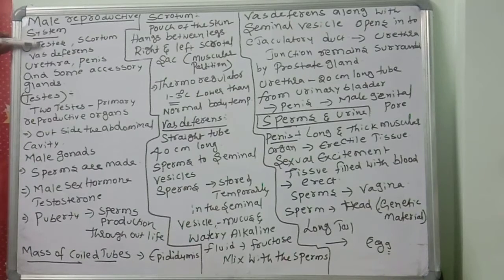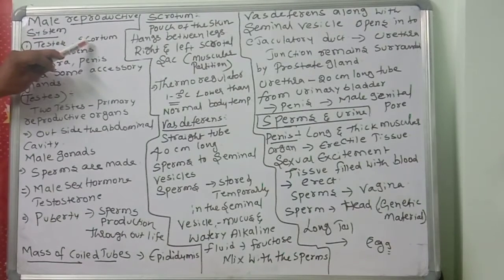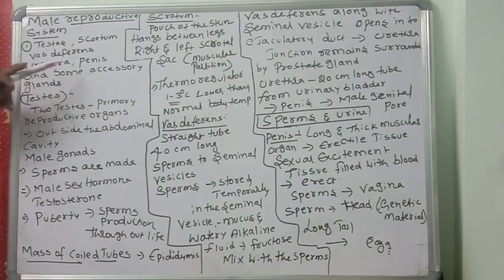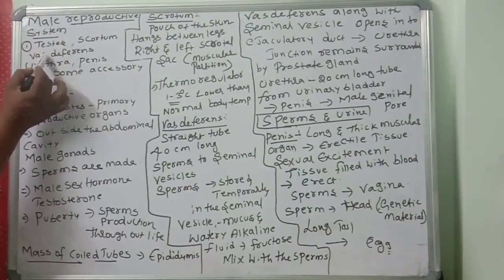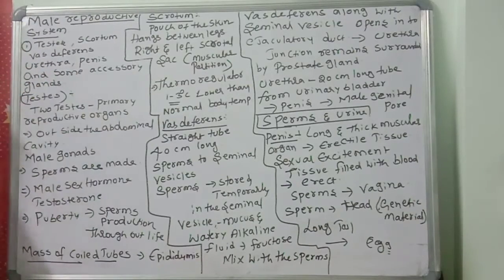The most important part is the testis, the male reproductive primary organ. The main organs are the testis, the scrotum, a sac-like structure where the testes lie, the vas deferens, vas efferentia, epididymis, urethra and penis, and some accessory glands also present. The male reproductive system consists of testis, scrotum, vas deferens, urethra, penis, and some accessory glands.